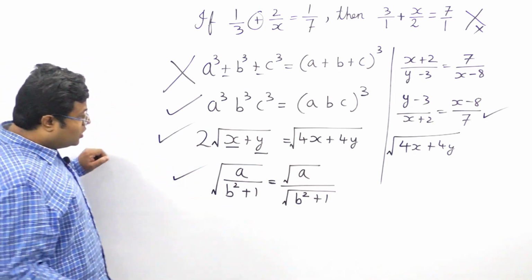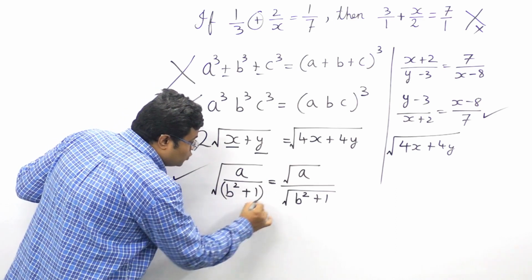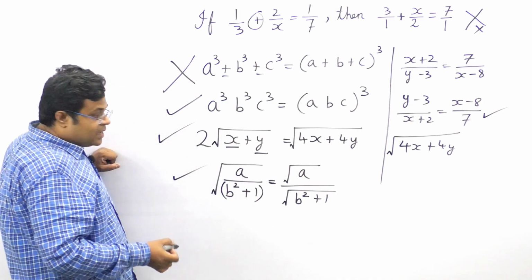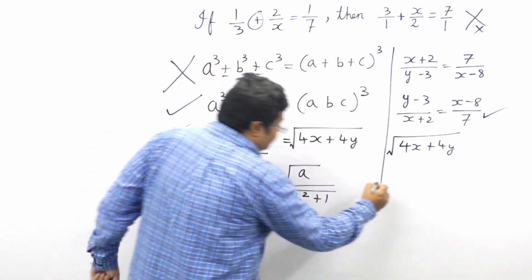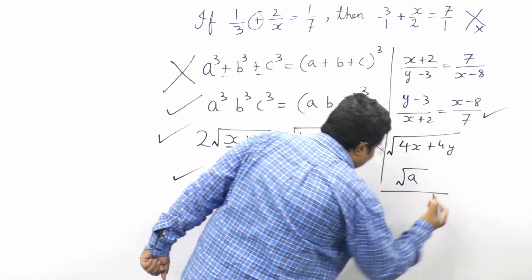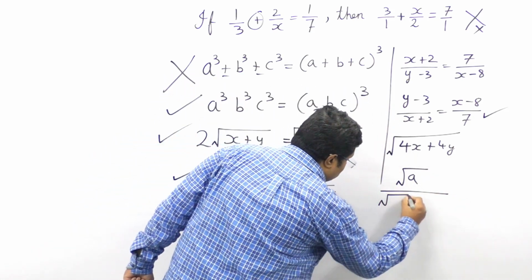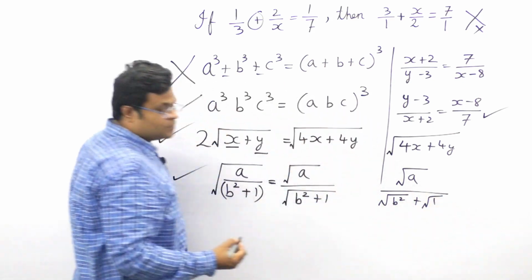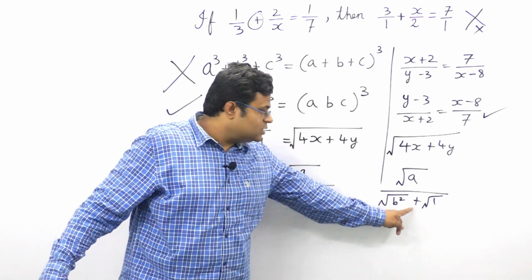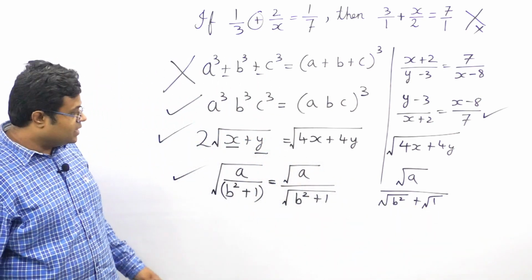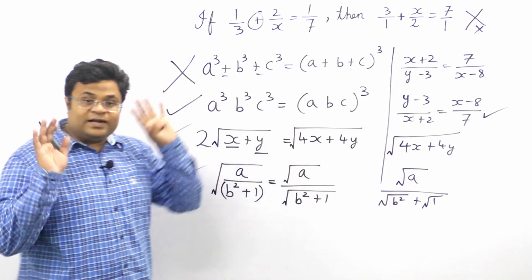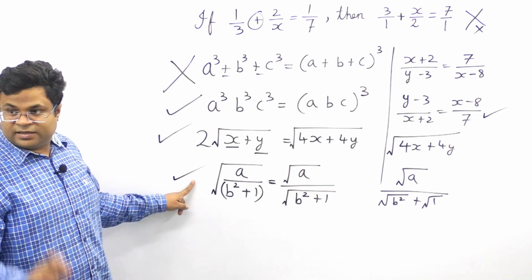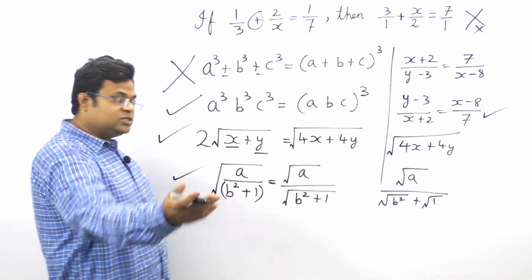Why? Because I have taken square root over the entire term, b square plus 1. Had I taken it separately, if I would have taken root a, then we would have taken square root of b square plus square root of 1. So square root of b square will become b and square root of 1 will become 1. If I do that, then it is definitely wrong, a blunder, a sin. This is correct. Did you understand?